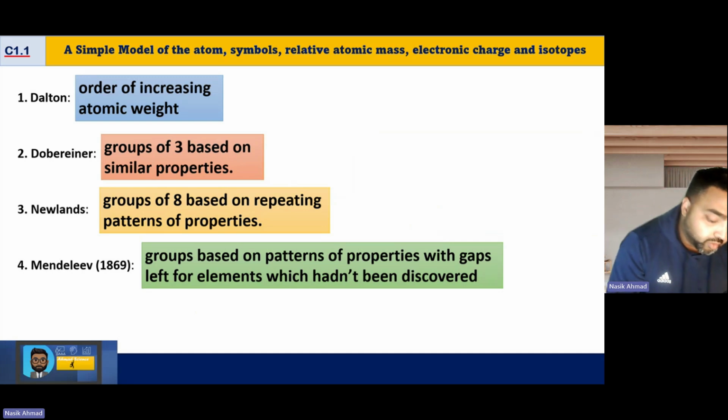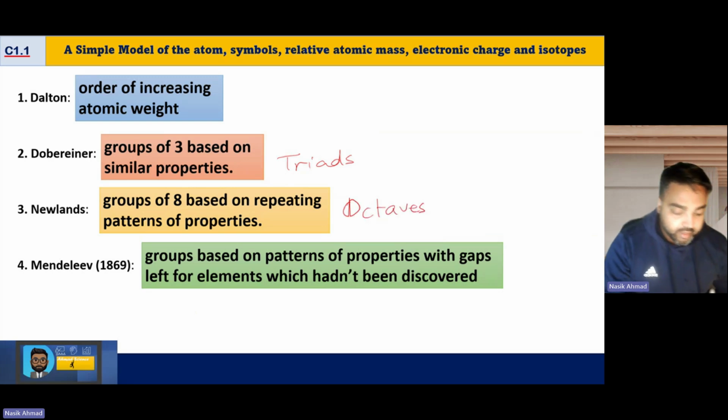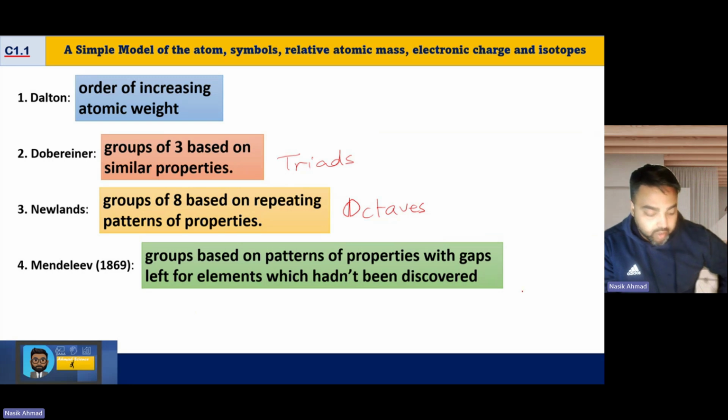So this was called the triads. The law of octaves was Newlands, and then the periodic table was Mendeleev. That's the overview. I know I'm rushing it slightly because of time, but that is the broad overview of what the history of the periodic table looks like.